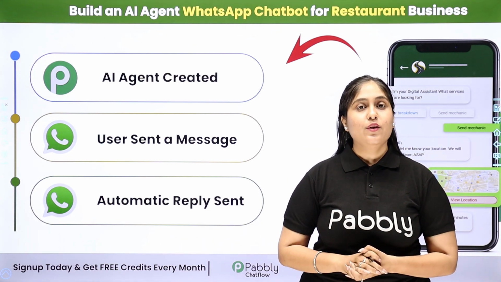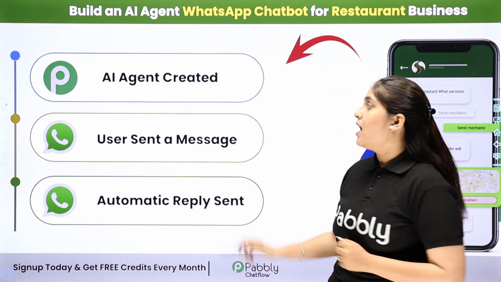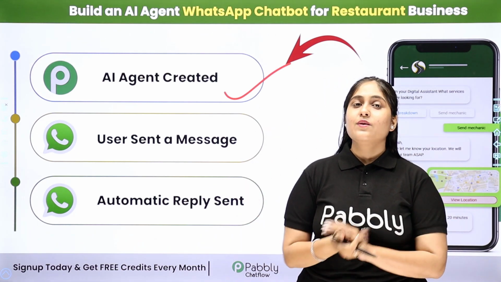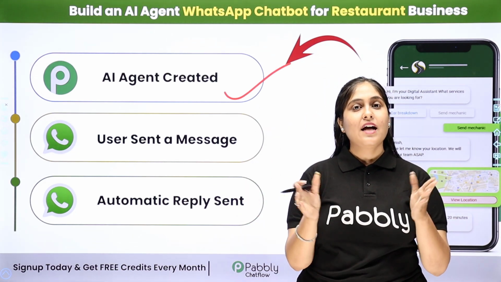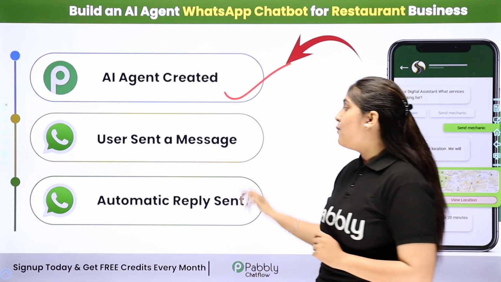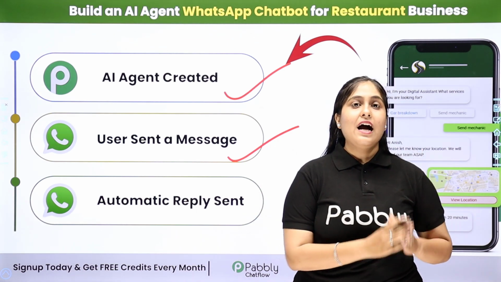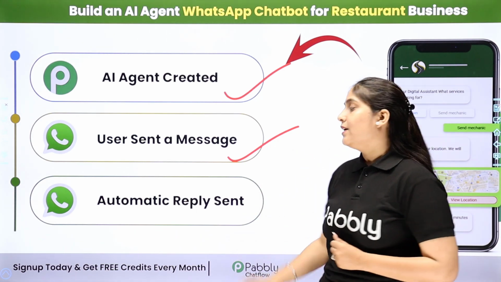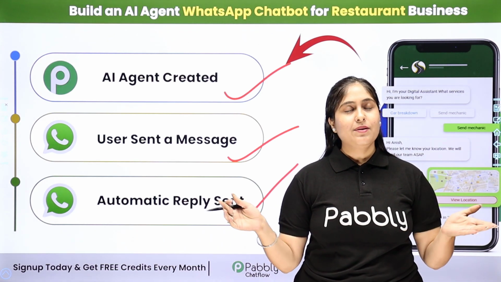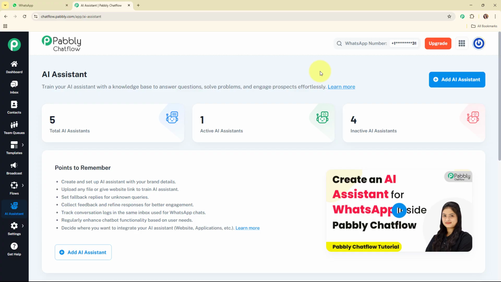So here we are going to follow a process. We are going to create a WhatsApp chatbot, that means an AI agent with a WhatsApp chatbot, using an all-in-one WhatsApp communication platform, that is Pabbly Chat Flow. And then whenever a user sends a message to our WhatsApp chat, our AI agent is going to reply to that message automatically. If you wish to learn about this process step by step, then let me take you to my screen. Welcome to my screen.